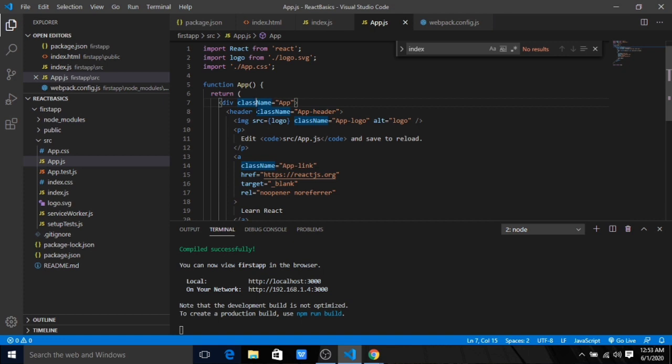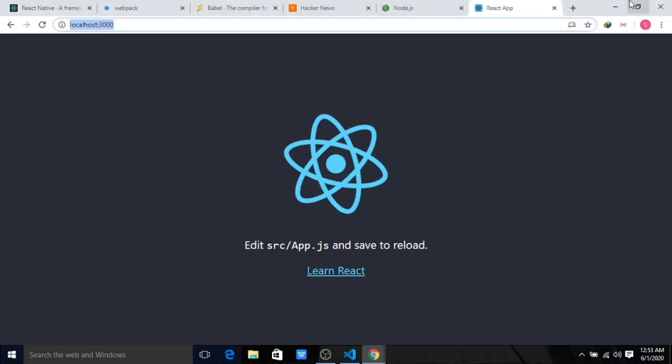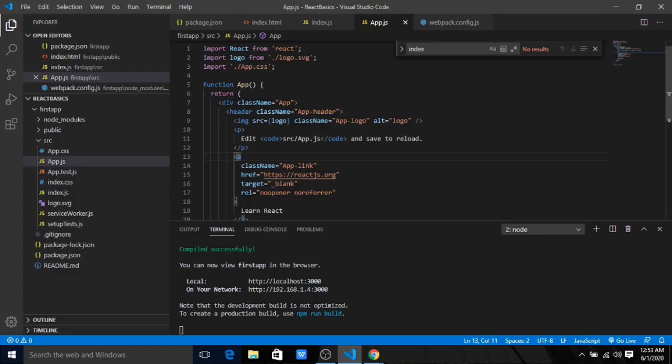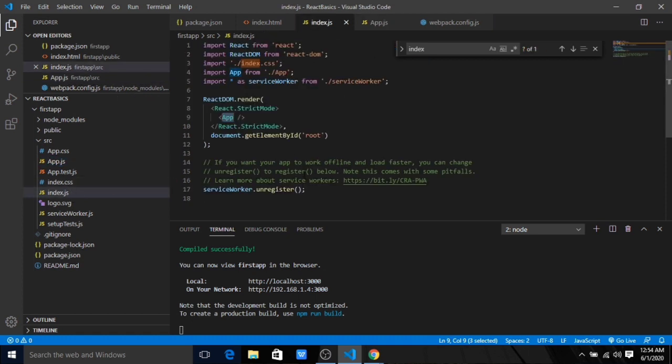Okay, and these small changes will be in JSX, but it will look exactly like HTML code. Here you can see that we have an image link, and what we are seeing in our browser is mentioned here, with the image and all the text we are seeing. So whatever HTML code we have, it is injecting this code into this index.js.